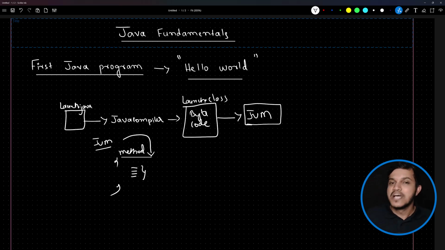The syntax is public static void main (String[] args). If you try to compare with any other programming language, of course, I would agree it may not be friendly for you. Need not worry, because all the reserved words and keywords which are used in the main method, you will understand going forward.